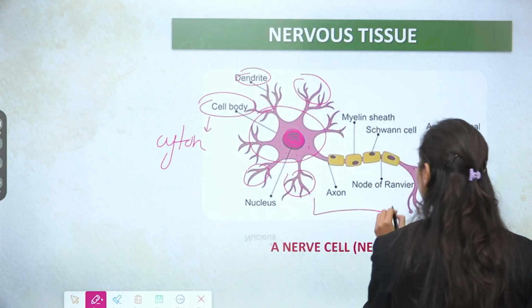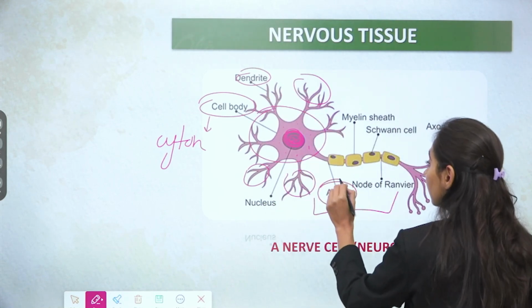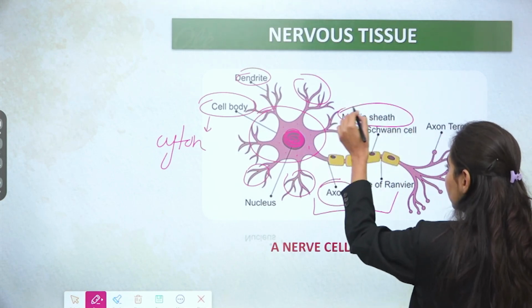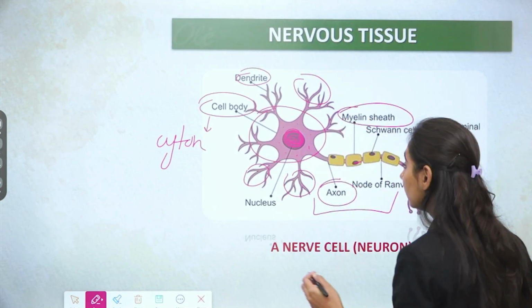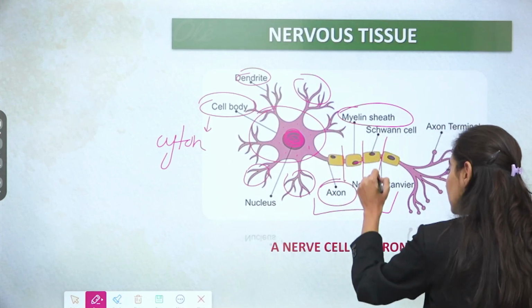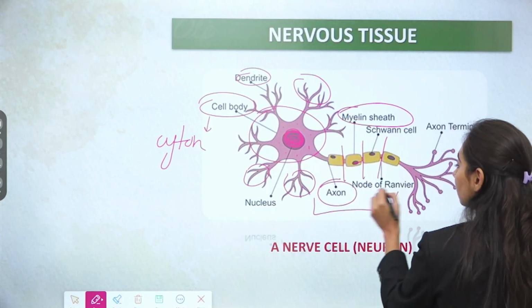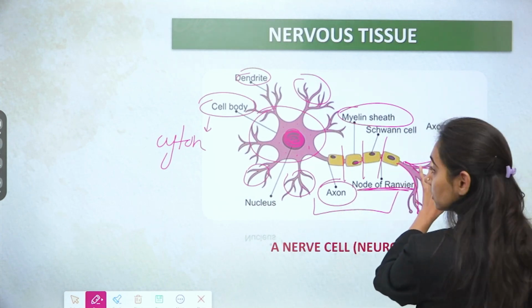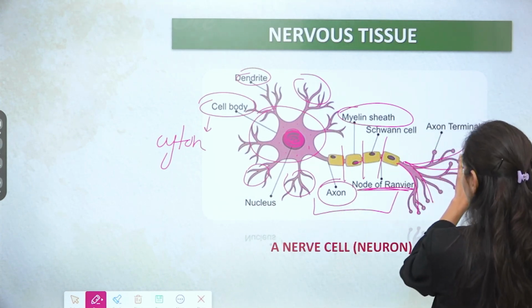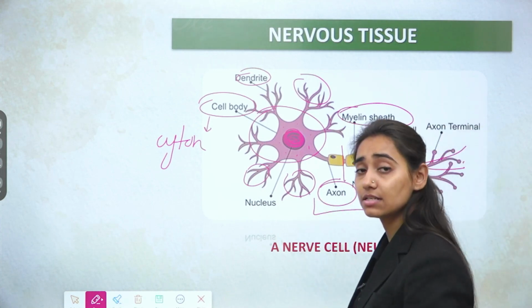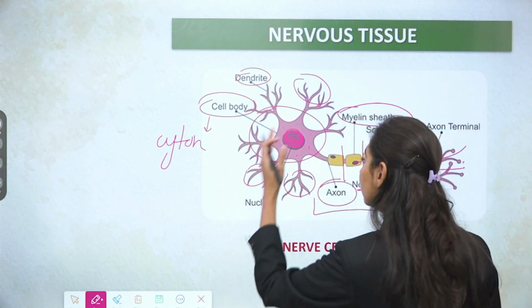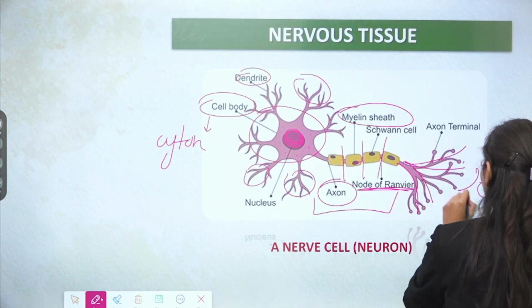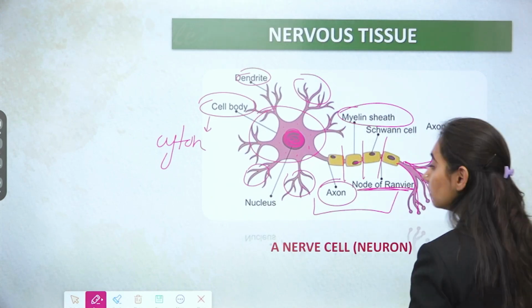Then the next part of the neuron is the axon. This axon is covered with a sheath of cells known as the myelin sheath, which acts as an insulating layer. There are interruptions present in the axon. These interruptions are known as nodes of Ranvier, and then the axon endings are known as the axon terminal. Where the axon terminal is found, there exists the cyton of another neuron, and this is how the nerve impulse is carried from one neuron to the other neuron.